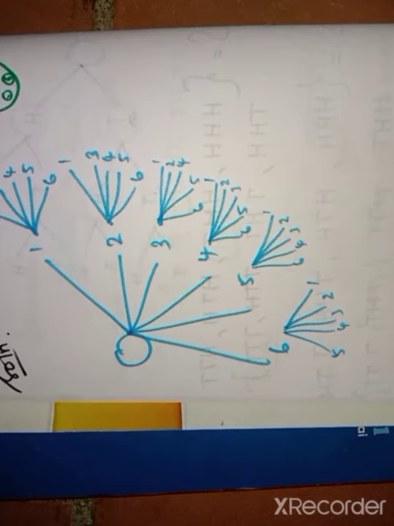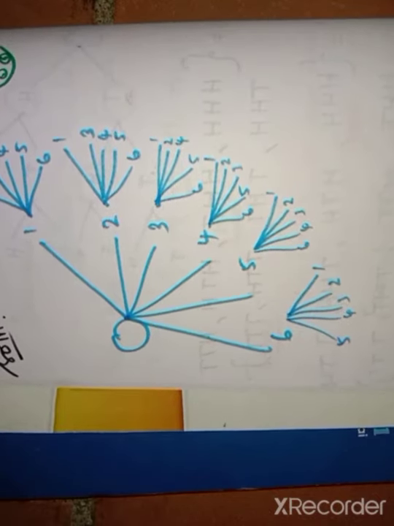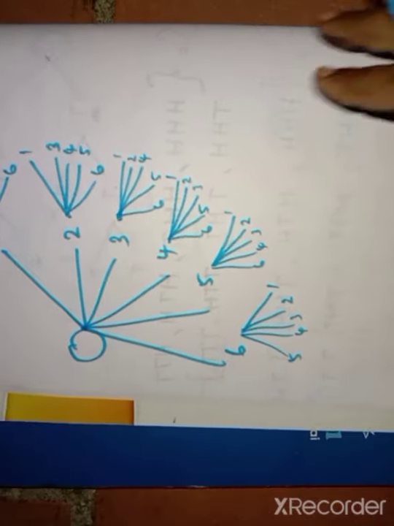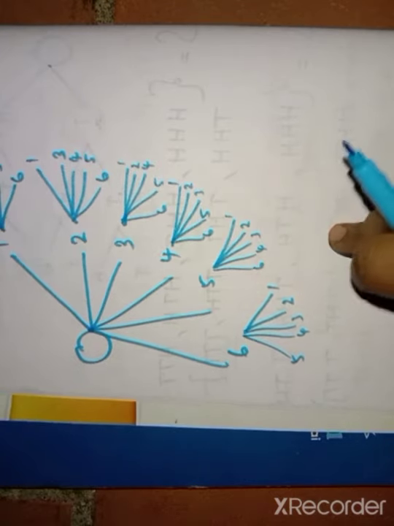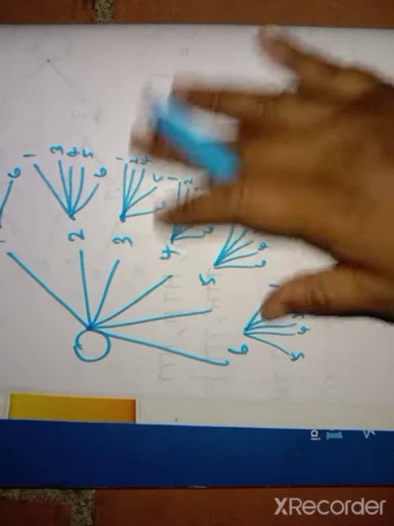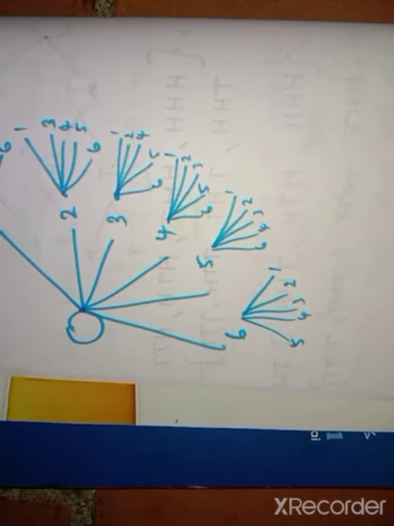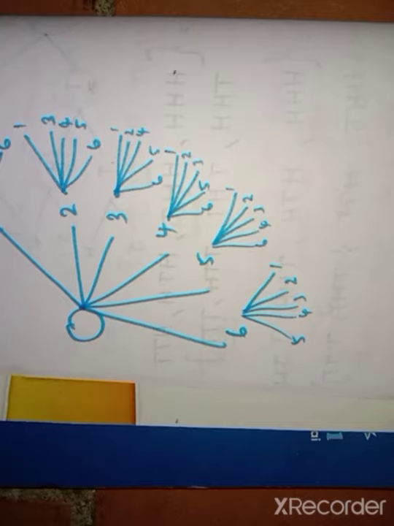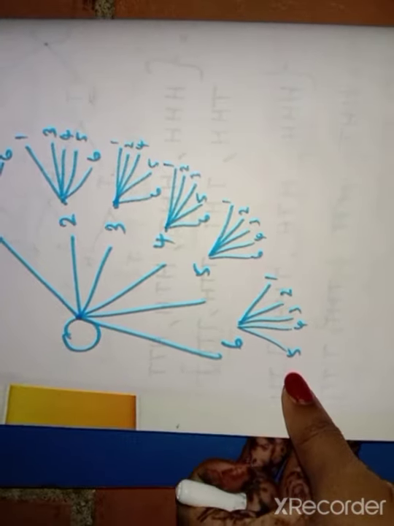So here they ask for the sample space. You have to write and draw neatly, boys and girls. For the tree diagram you have to use a scale and pencil. Don't draw it normally like that. You have to draw neatly. Then we want to write the sample space for this diagram. So here we have that.